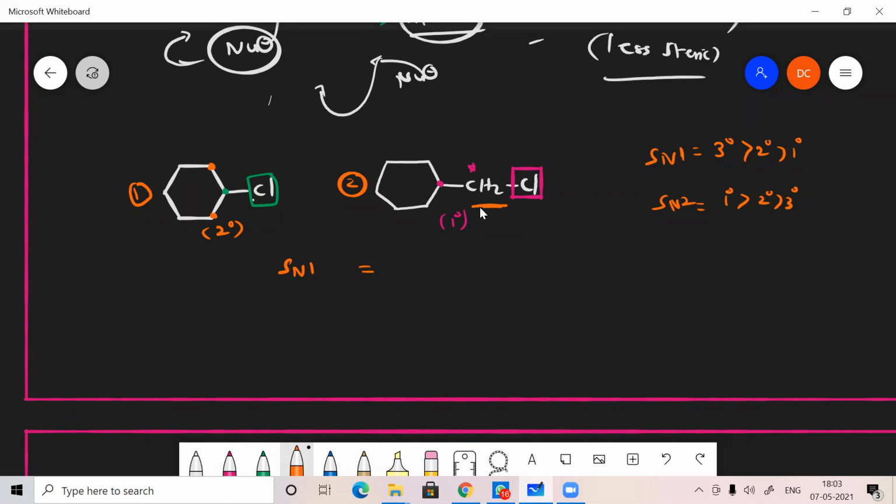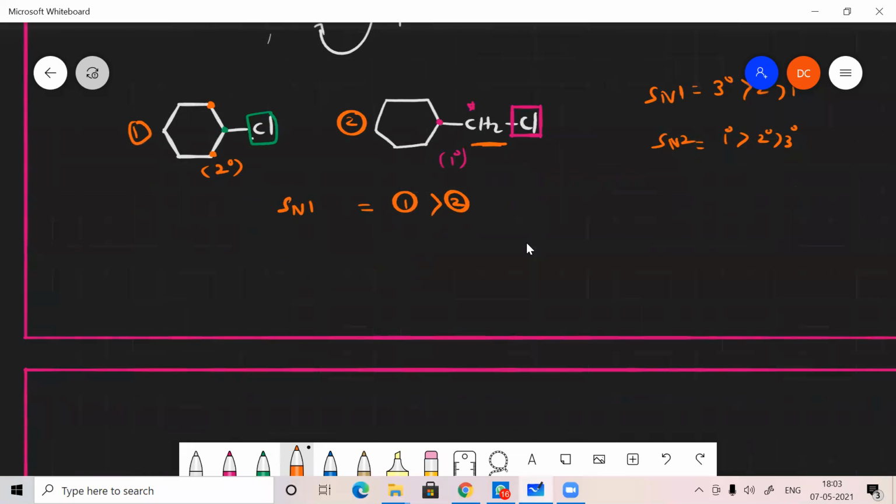So here in the SN1 reaction, which one is faster? Molecule 1 is faster, then molecule 2 is lesser. Sir, we can't say that the first compound undergoes SN1 without the solvent.